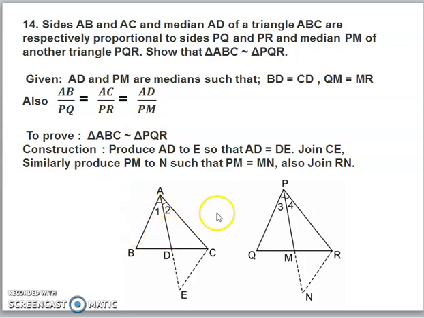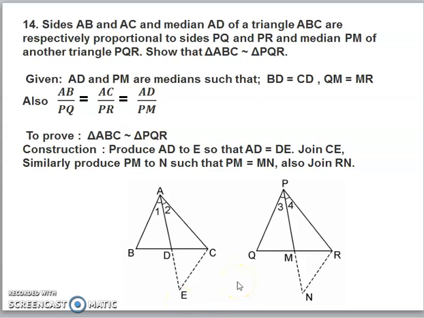Now this proof will be slightly different from the previous proof because here the ratio BC by QR, that is this base, is not given equal. Instead here this side AC by PR is the given ratio. So here we have to do a construction. We will produce AD, that is this median AD, to the point E in such a way that AD is equal to DE. And we will also join CE.